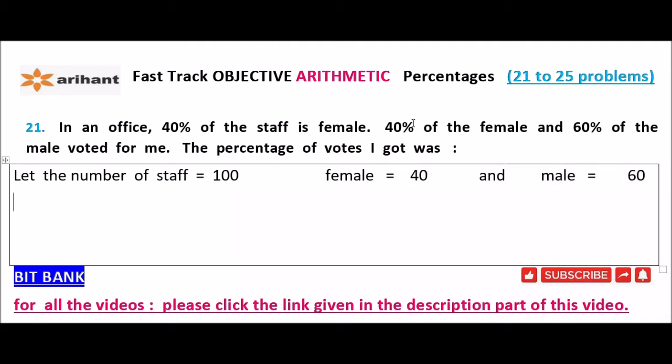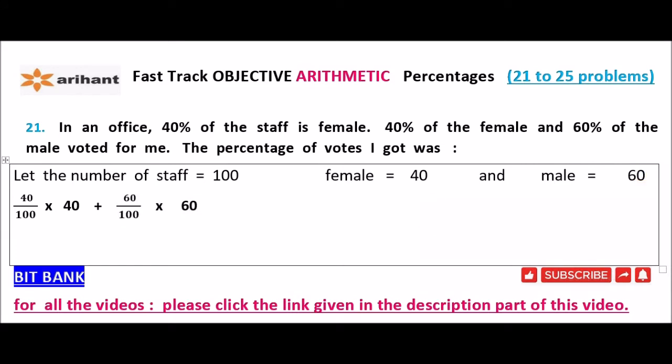Now the question is 40% of the female and 60% of the male voted for me. So 40% of the female, that means 40% of 40 plus 60% of the male, 60% of 60.